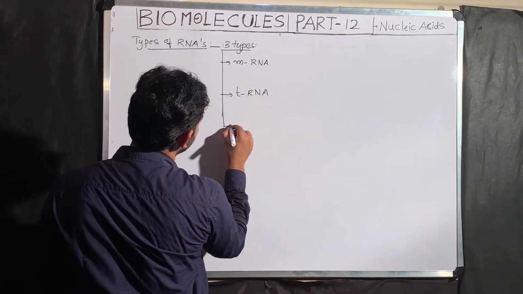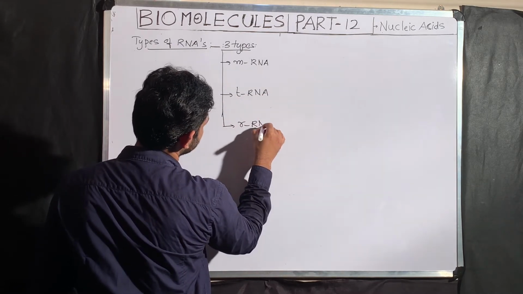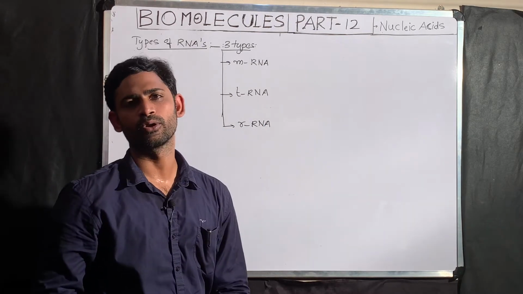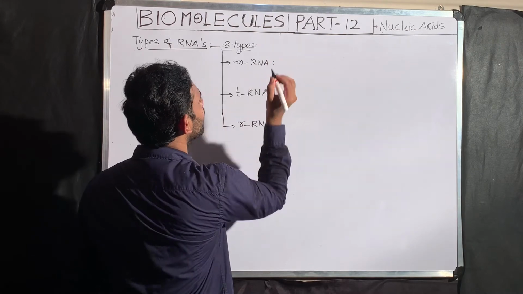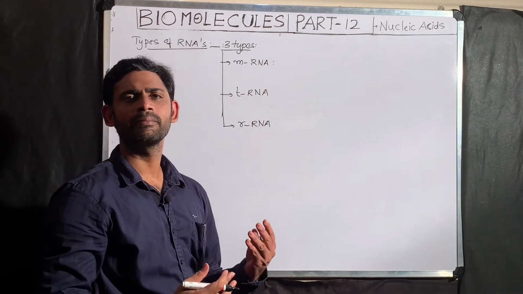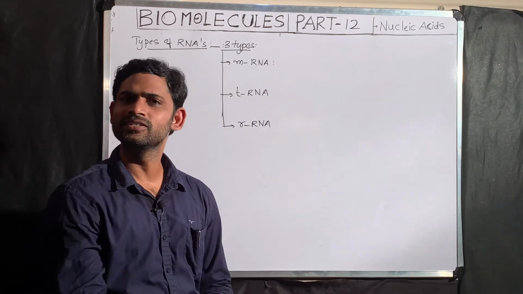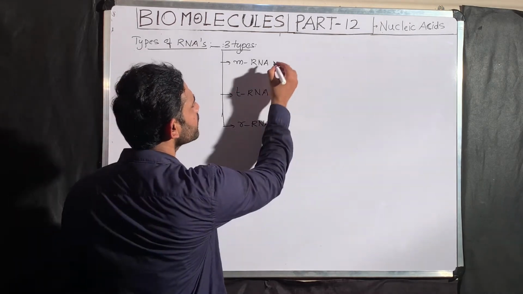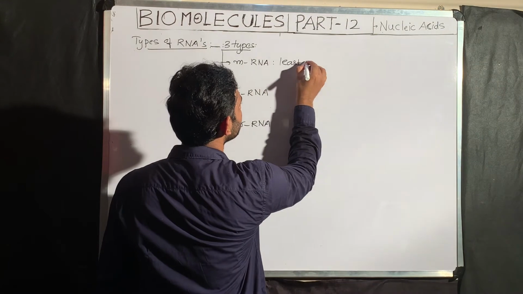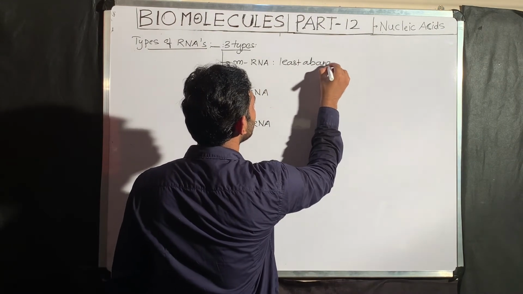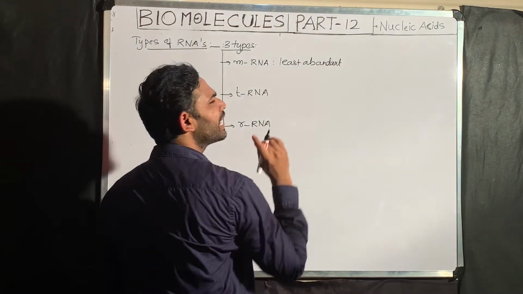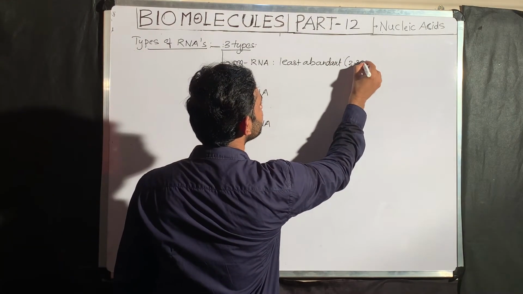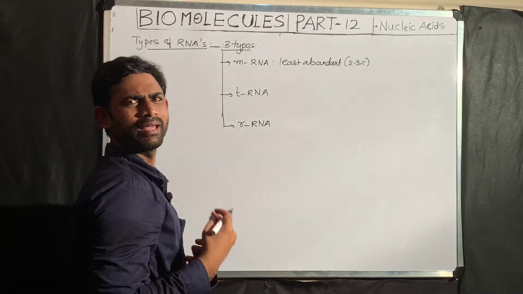The next one, rRNA. This order is actually the abundance order I wrote. First, you take the mRNA. M stands for messenger because of its function. This mRNA is the least abundant. If you take total RNA as 100%, mRNA contributes only 2 to 3%, very less.